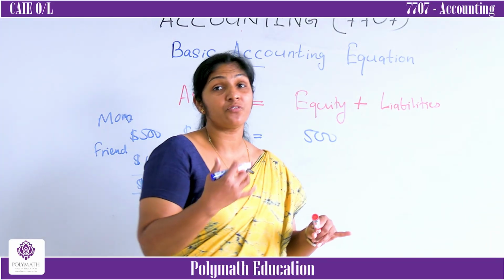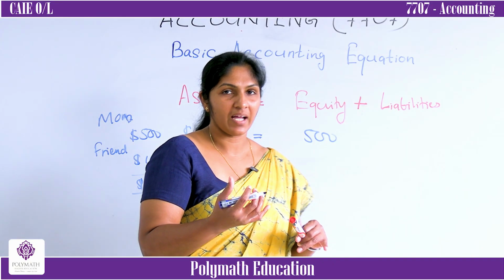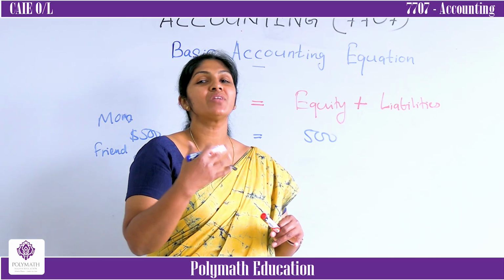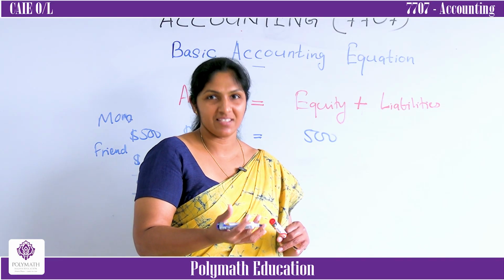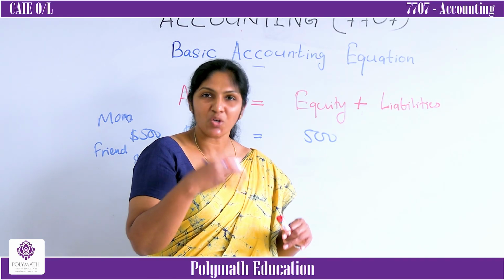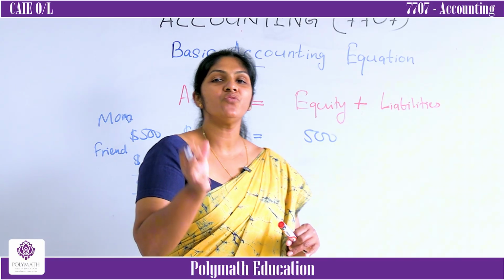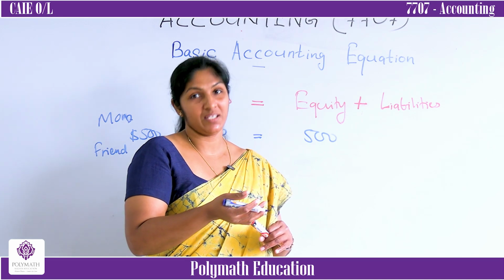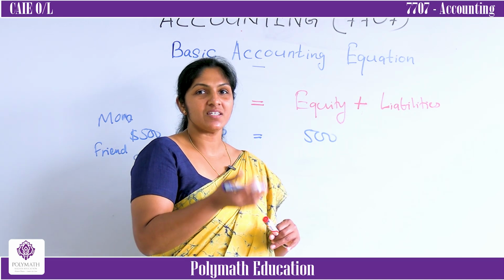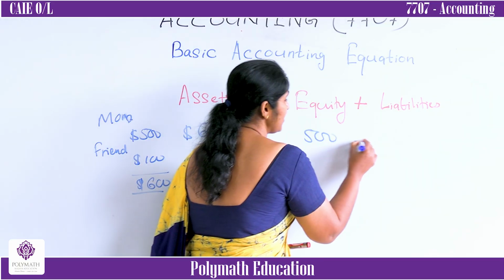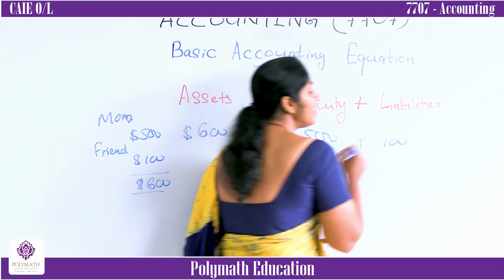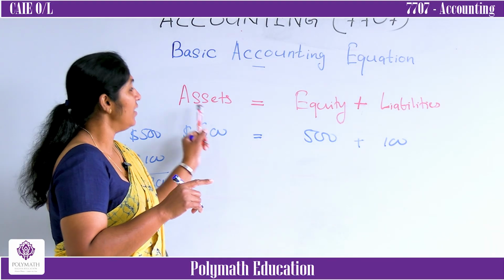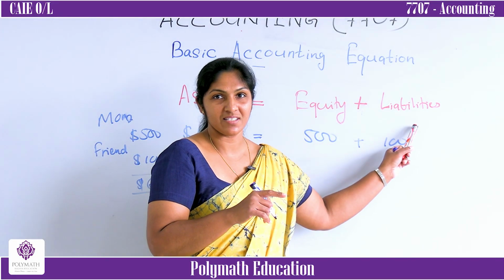You got some from your friend also. If he or she is not a close friend, what do you have to do? You have to repay it. Am I correct? Yes. Since he or she is not your owner, you will have to repay it. Repayment, what is it? Obligation. Obligation, what is it? It is liability. Now you can see the relationship among assets, equity and liabilities.